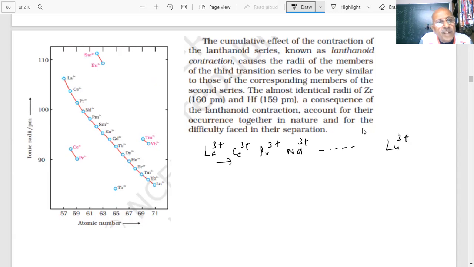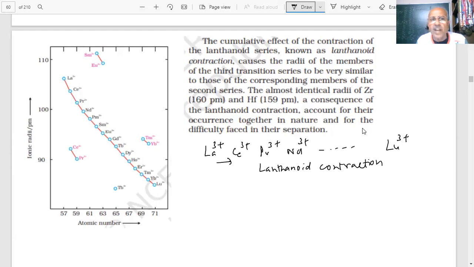As you move, what is happening to the ionic radii? Decreasing. See, these are in picometers. Yes, sir, decreasing. It decreases with the increase in atomic number. This is what we call lanthanide contraction. This is called lanthanide contraction, student.